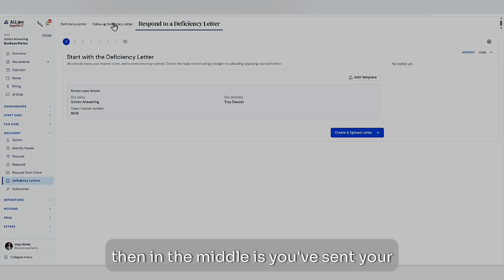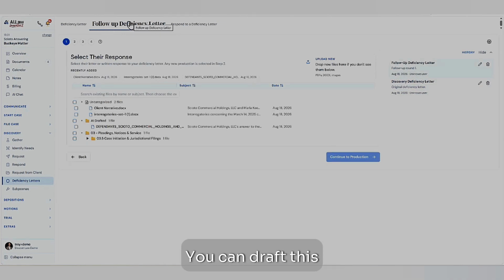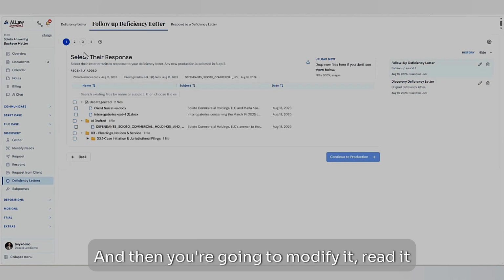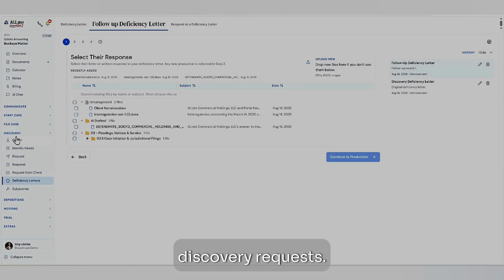And then in the middle: you've sent your letter, they sent you a response, and you need to reply. Here's your follow-up. You can draft this automatically as well using AI, and then you're going to modify it and read it before it's actually filed. So pretty much your complete tool belt of discovery requests.